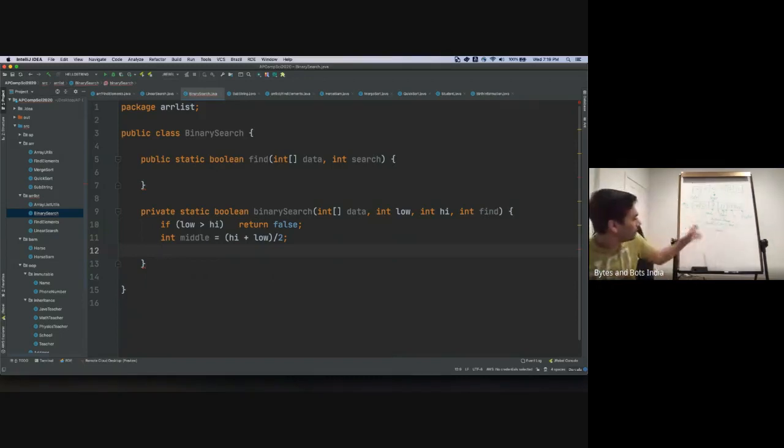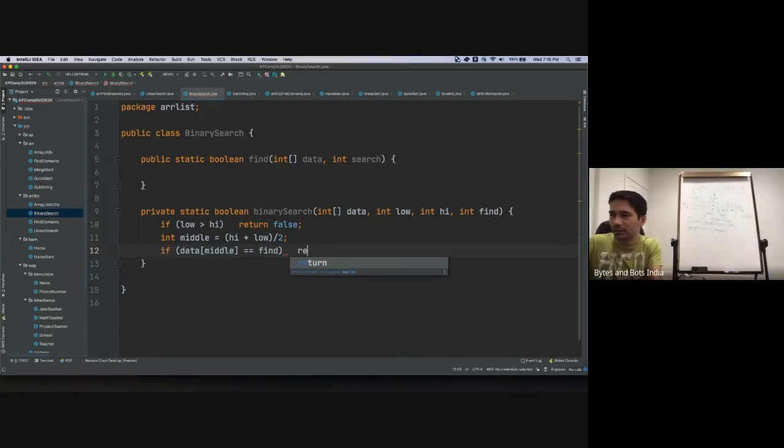So we'll exactly write what we have discussed here. So we'll say if in my data, whatever is at the middle index is equal to whatever I'm finding, then return true. I found an element, so the element exists in the data set. Now, if that's not the case, then what do we do? So we check